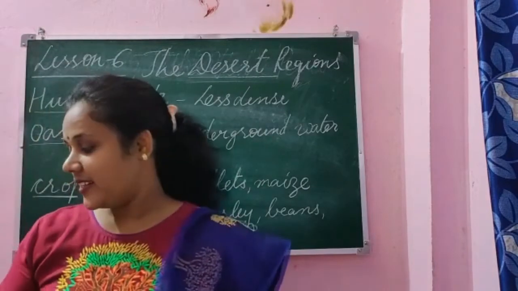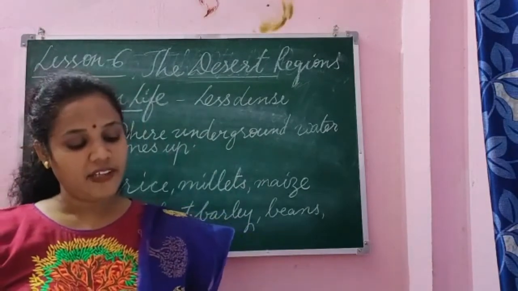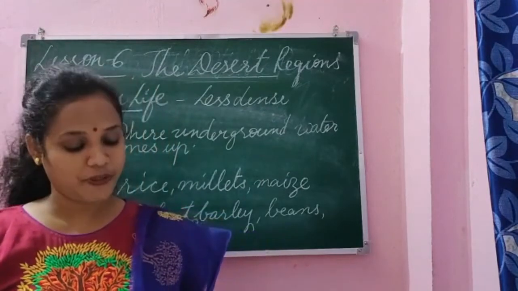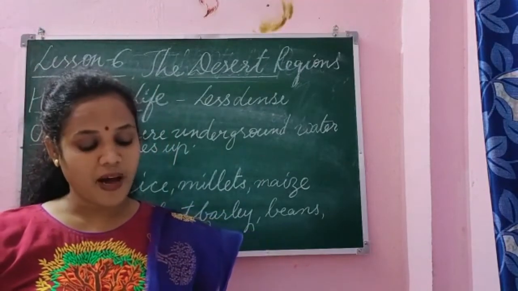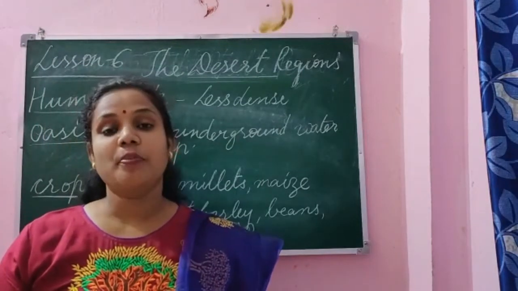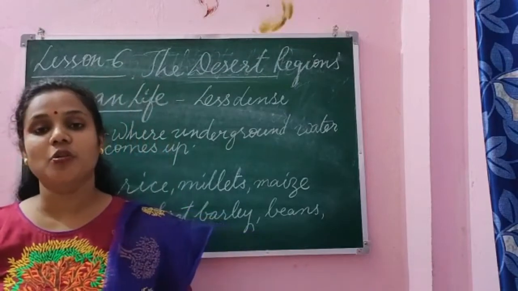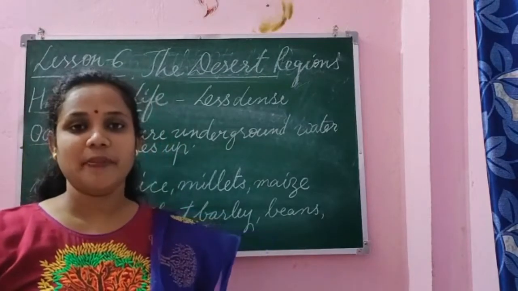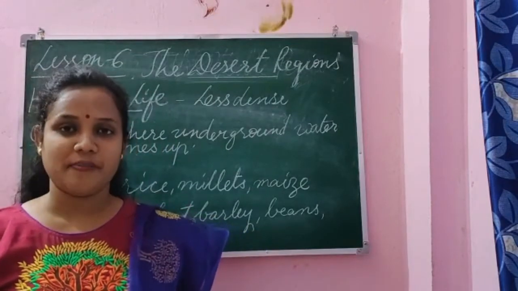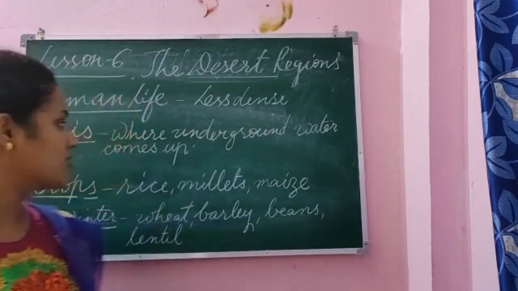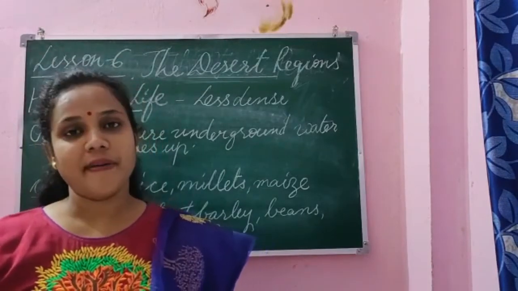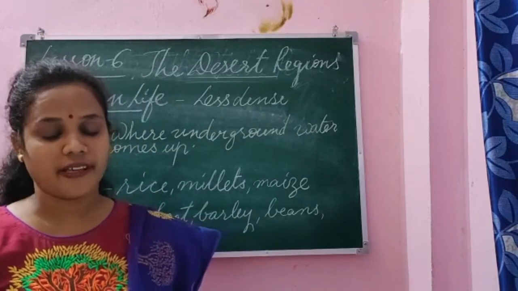Next, in the second paragraph, look at the book on page number 30, the heading is Human Life. There are palm groves in every oasis. Palm groves means a group of palm trees grown together. Palm trees are grown together in a large amount. So near the oasis, you will find palm groves, a group of palm trees grown close together.